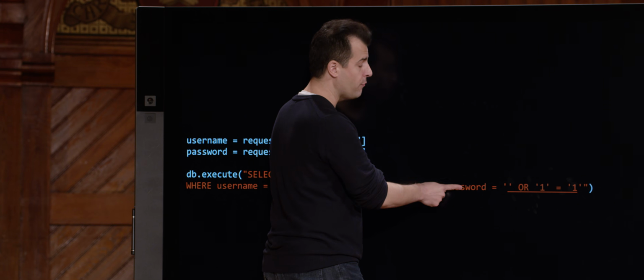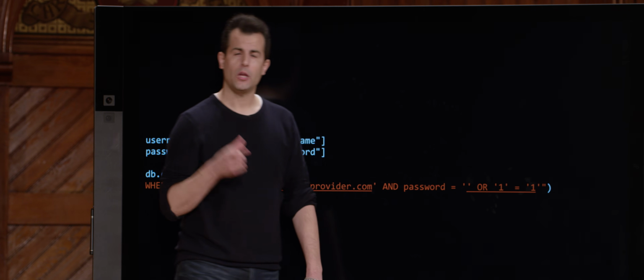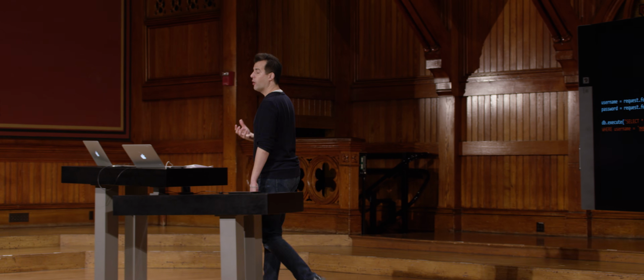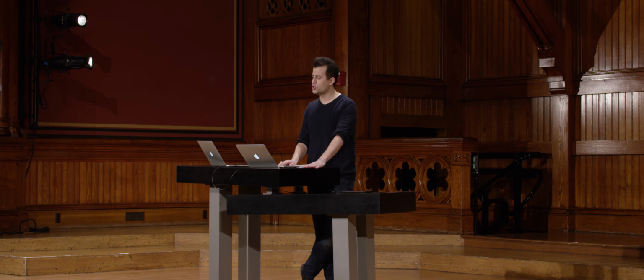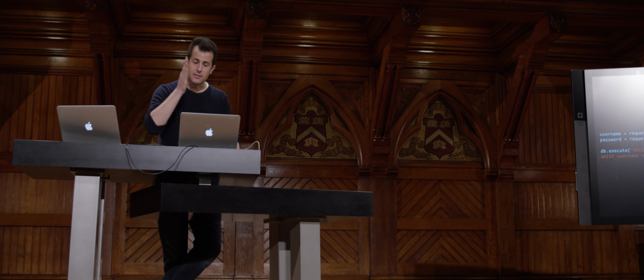I'm essentially saying if the password equals nothing or 1 equals 1, because I've plugged in those characters in such a way that they still make a where clause syntactically accurate. 1 equals 1 always. So this is like saying select star from users where username equals me at examplemailprovider.com and whatever else is the case. Like that is always true, that 1 equals 1. So it doesn't even matter what the user's password is or that I didn't even type it in. I just did quote unquote.